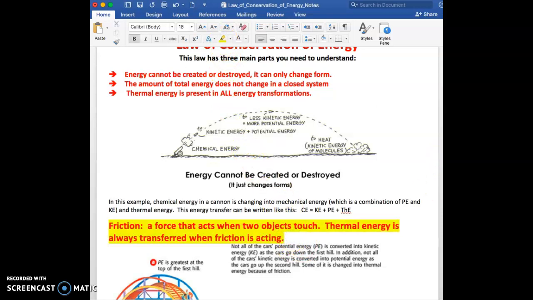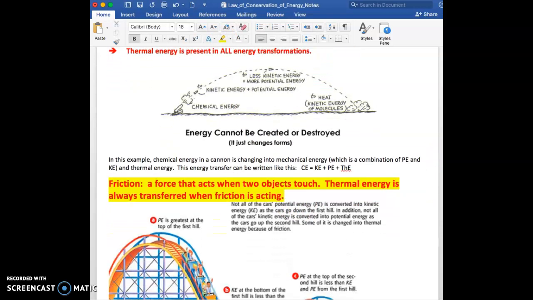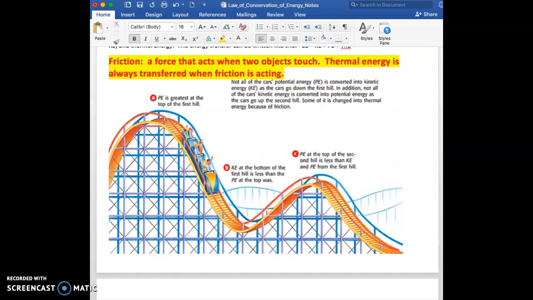All right, let's look at the picture that goes with this. So here's a roller coaster, and we've been looking at lots of roller coasters, and lots of it is stuff that you already know. At the top of the hill, PE is max. That's the most potential energy it's ever going to have.